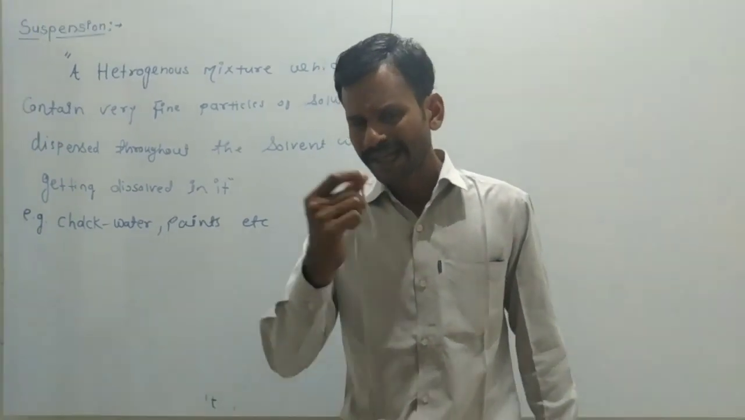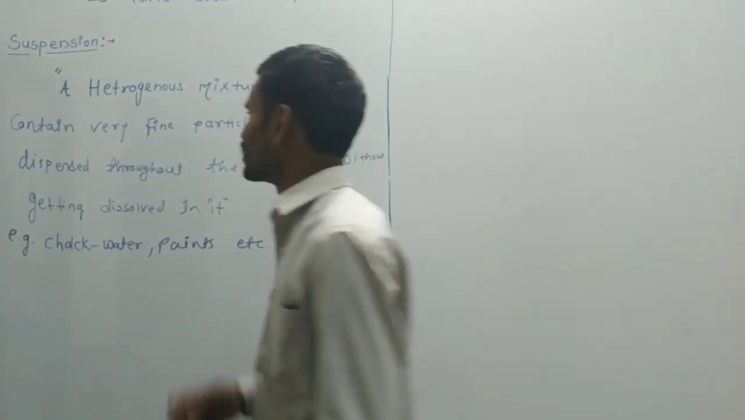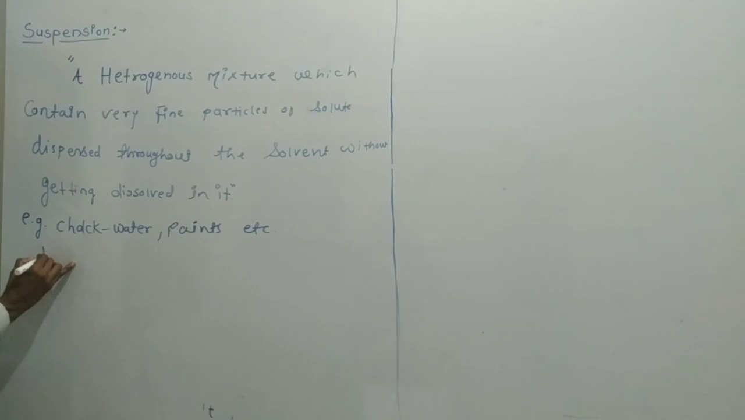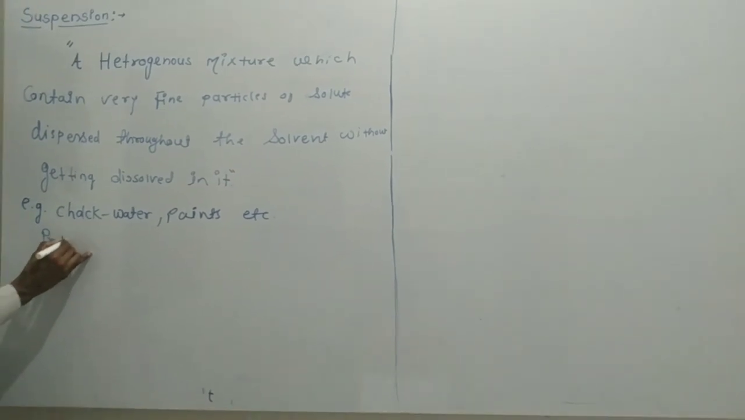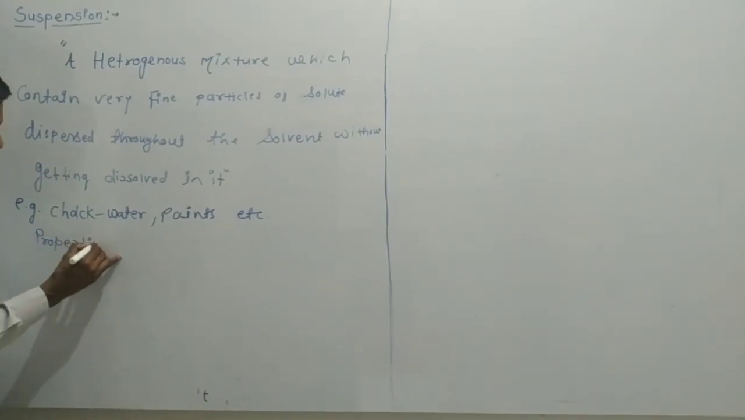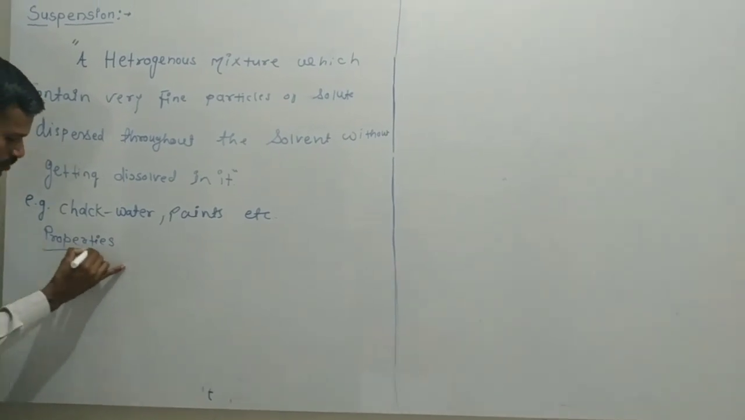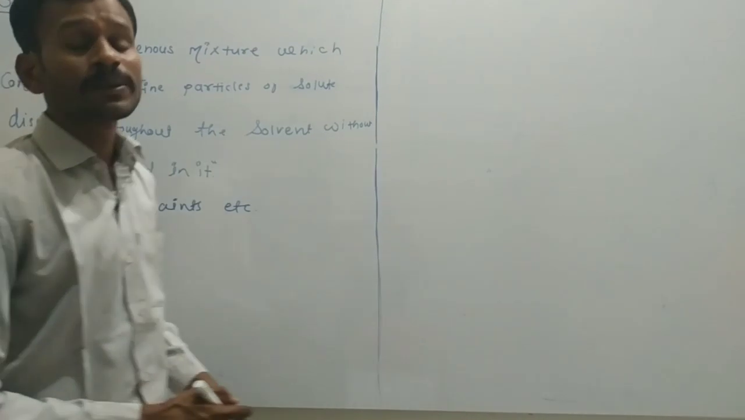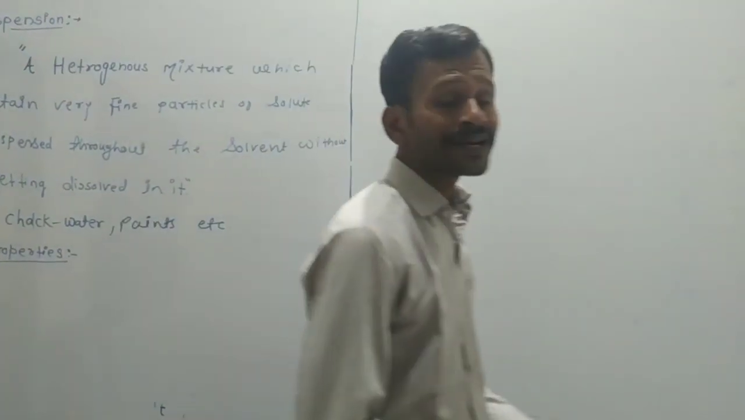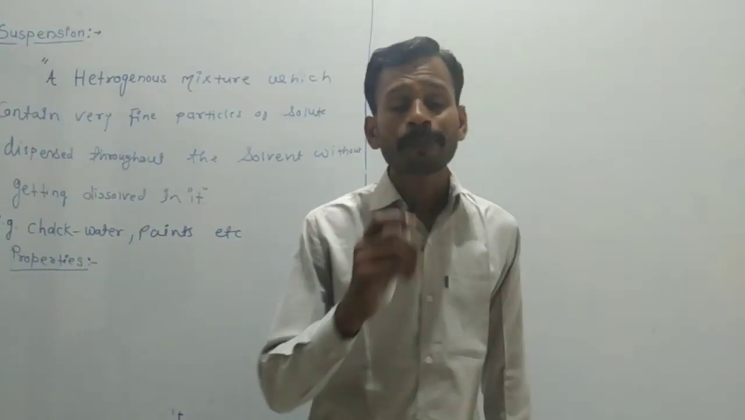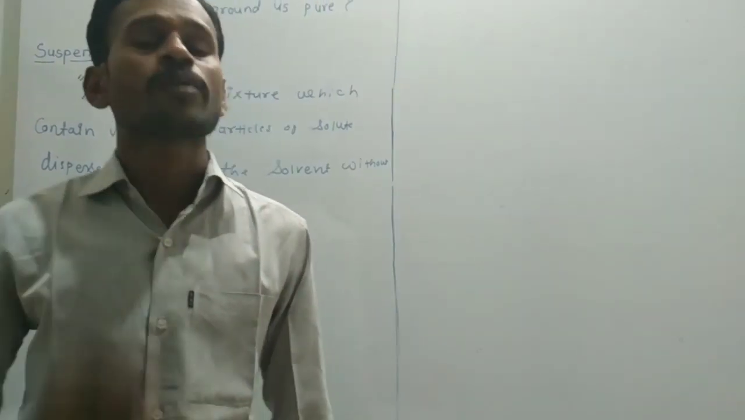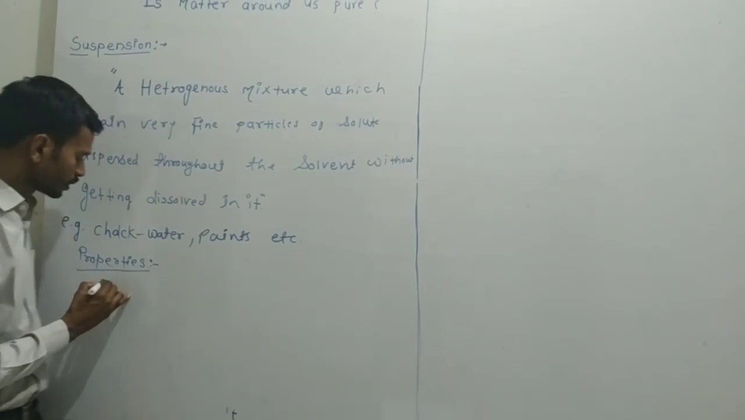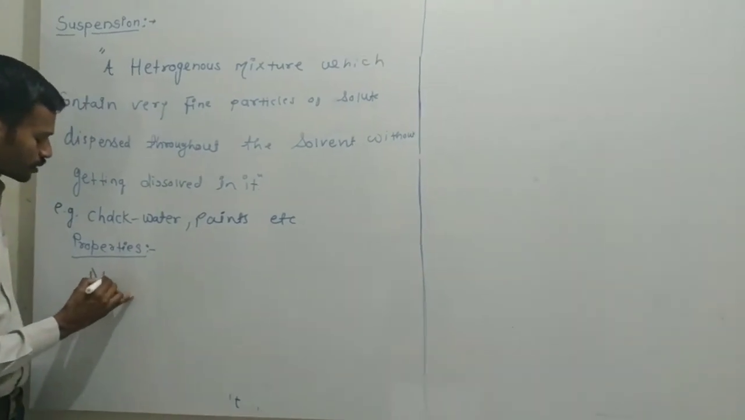Now, I think you understand the definition of suspension. Then we will study the next point. What is our next concept? Our next concept is the properties of suspension. In the properties of suspension, the first property is the heterogeneous mixture nature.